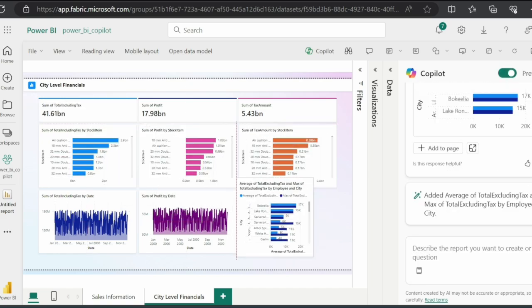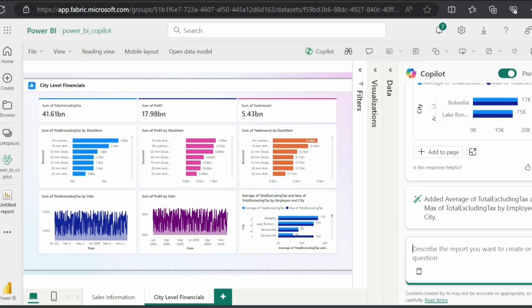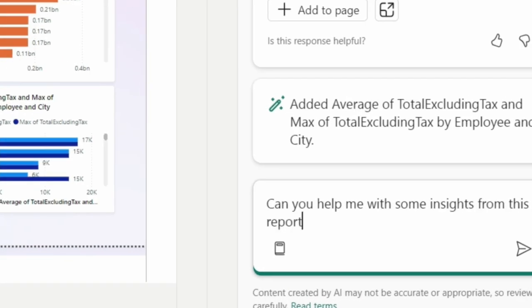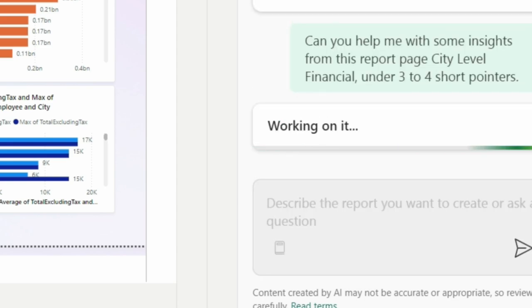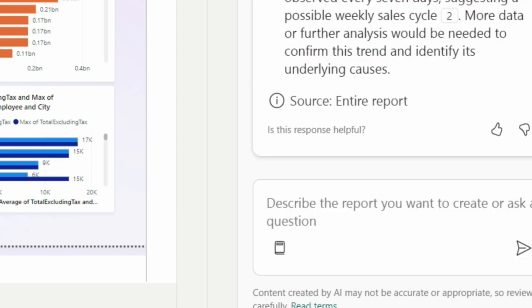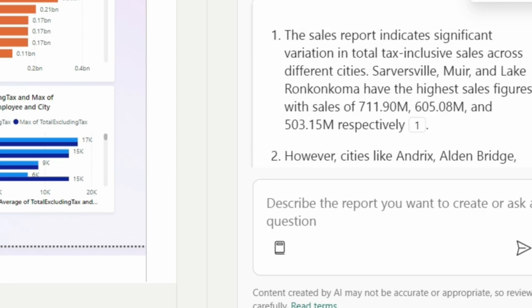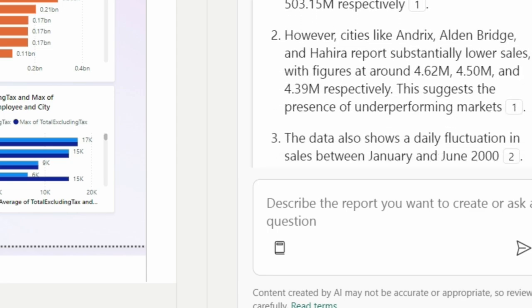Now that the report is done, you as a business person would also want some insights, which is also possible with Copilot. Copilot understands the report and produces some thoughtful insights in a jiffy. These are some of the many capabilities of Copilot.